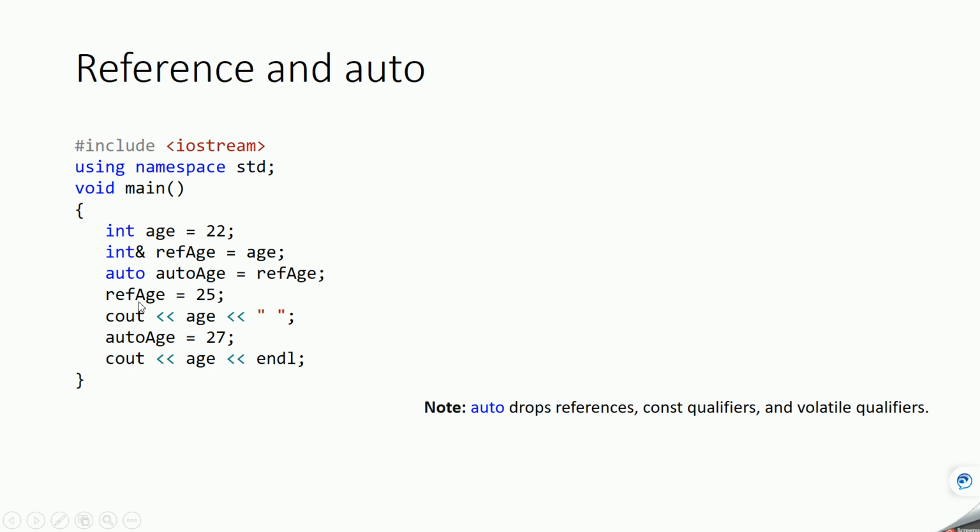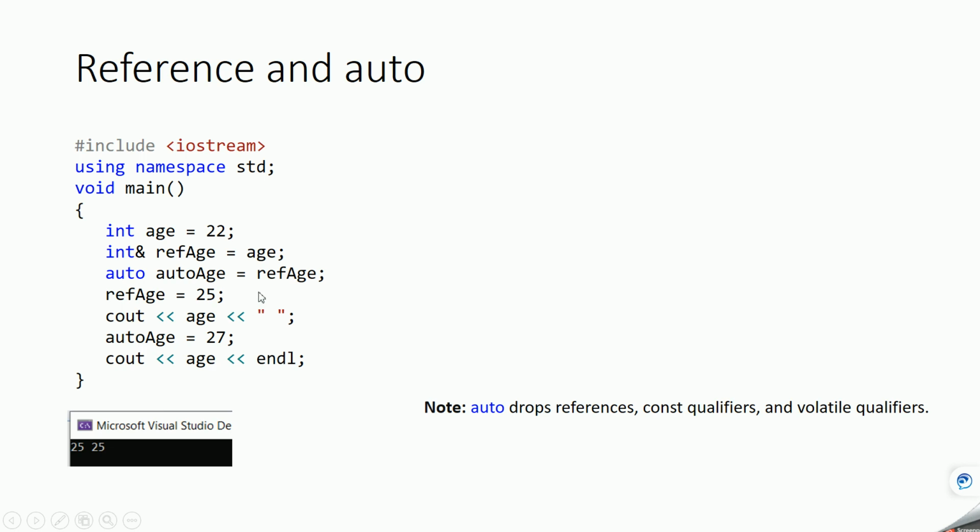Now we are changing the value using ref age. Ref age is a reference variable to age, so ref age will become 25 and age will also become 25. If you print age, it will give output 25. But we are changing the value of auto age, which is created using ref age, so auto age will have 27. If you print, the final output you will get is 25 and 25.